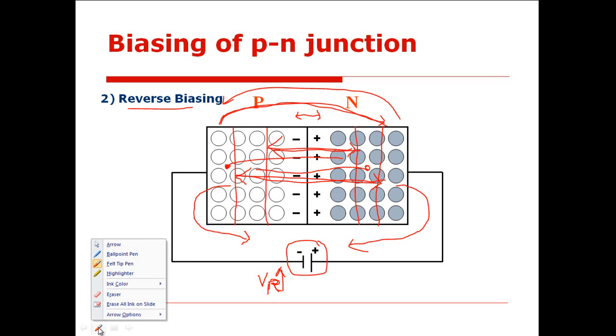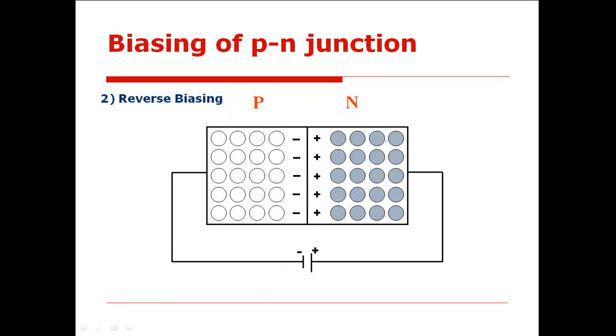This is how, when we connect the PN junction diode in reverse bias mode, this takes place, and that is why the diode remains completely off in reverse bias mode. That is why the symbol of the diode is shown like a triangle followed by a dash, where the triangle represents the P side, the dash represents the N side, and the arrowhead indicates the direction of current. When the P side is connected to the positive terminal and the N side to the negative terminal of the battery, it is called forward bias, and then only current flows along this direction.